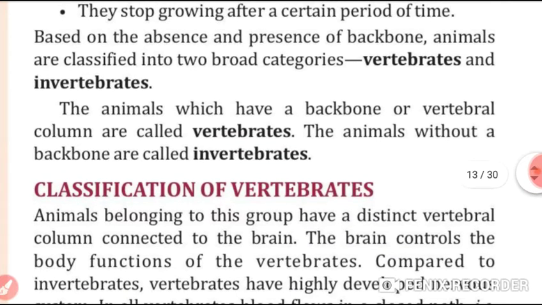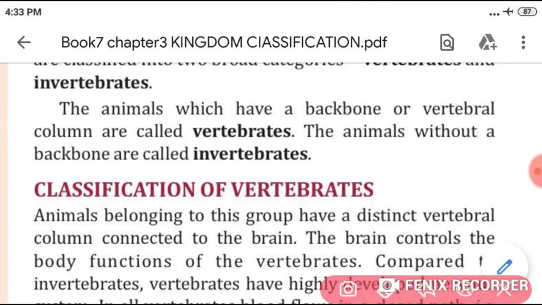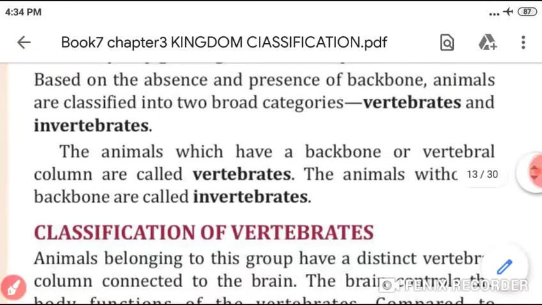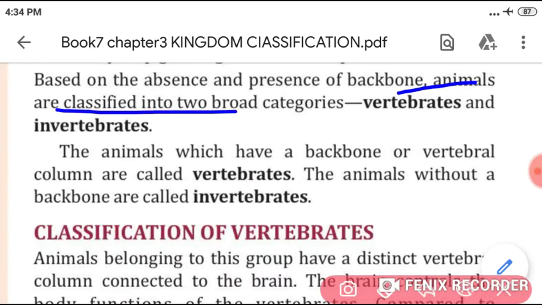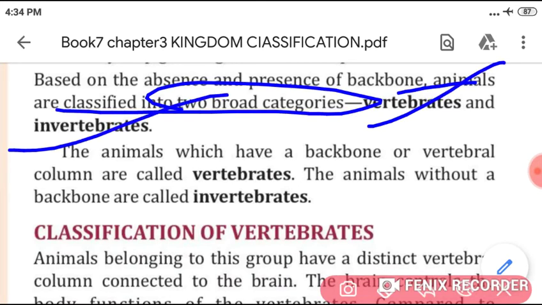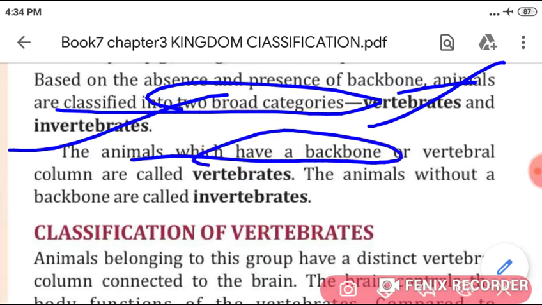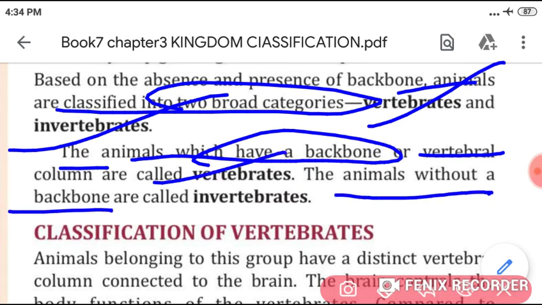Now, students, based on the absence and presence of the backbone, animals are classified into two broad categories. What are they? Vertebrates and invertebrates. What are vertebrates and invertebrates, students? The animals which have the backbone, or we can say the vertebral column, are called vertebrates. But the animals which do not have the backbone or vertebral column are called invertebrates.